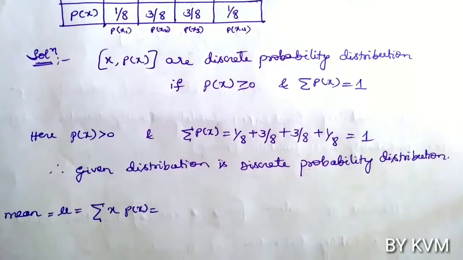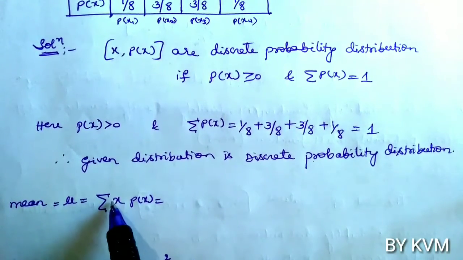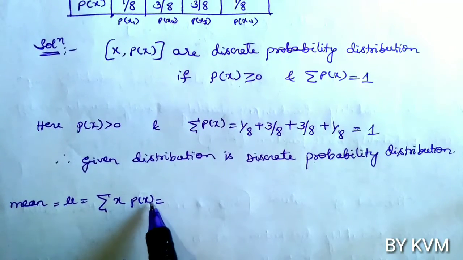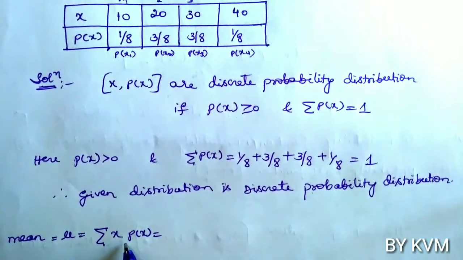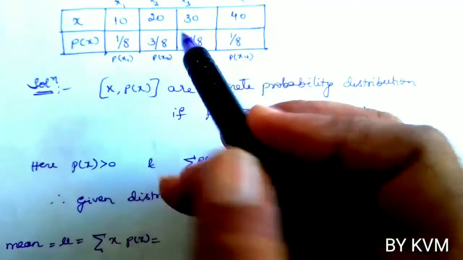So now we have to find the mean. How to find the mean? It is denoted by the symbol mu. The formula is sigma product of x and p of x. So you have to take the product of x and p of x. See the table? You have to take the products of x and p of x, then add all the values.